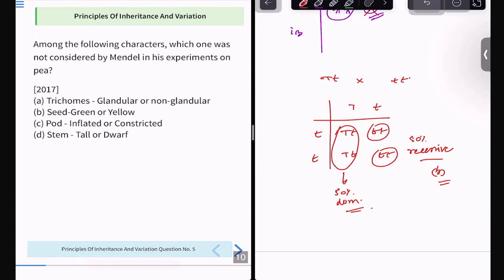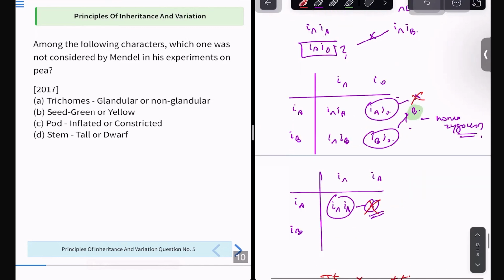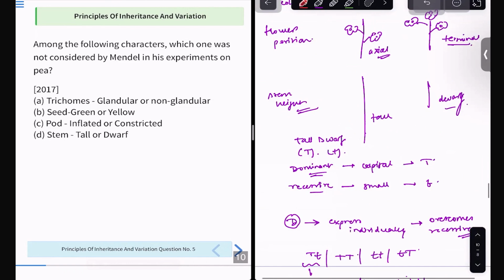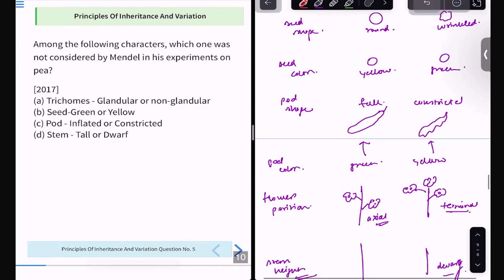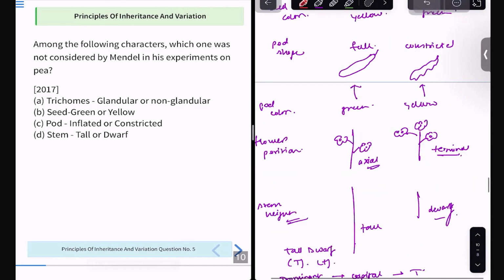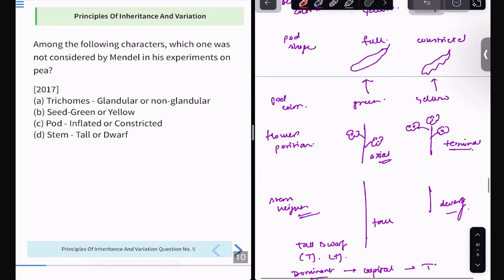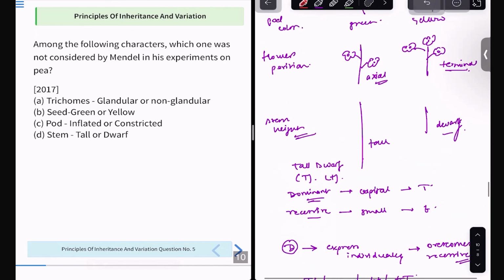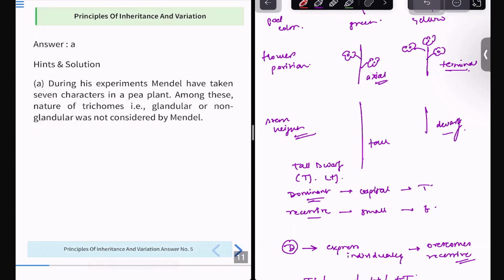Okay, let's come back. Which is not considered by Mendel in his experiments? Let us see what the traits are. These are the traits: seed shape, seed color, pod shape, pod color, flower position, and stem height. Now out of this, which one do you feel is the odd one over here? It is trichomes, obviously. So not at all a big deal. You can all understand what the thing is.